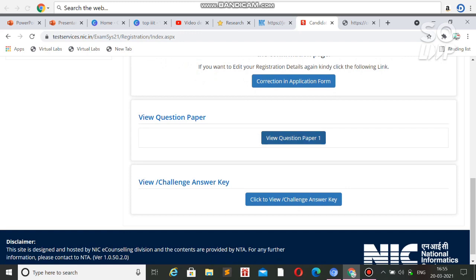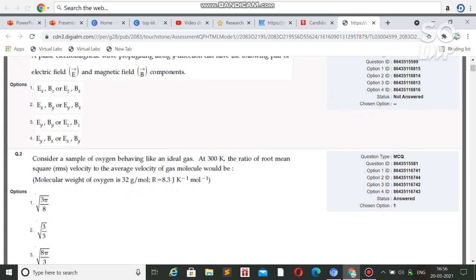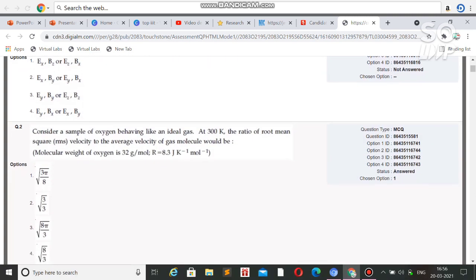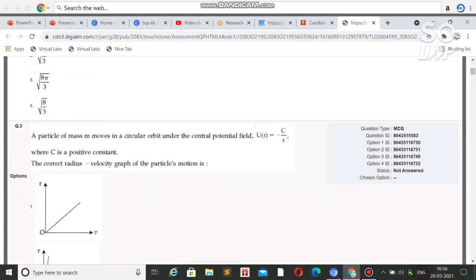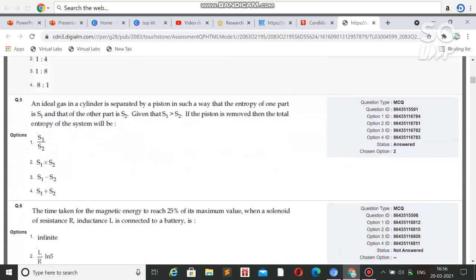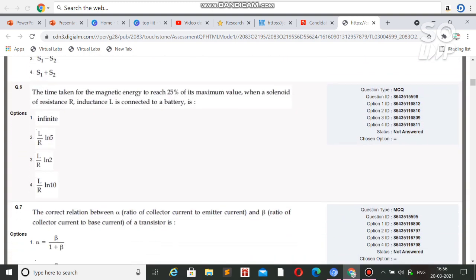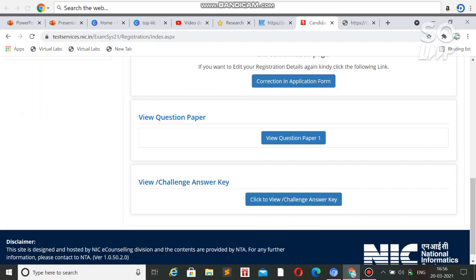And here is the question paper that you have done. Here is the response of the shift that you have appeared in. Here is the original question paper that you appeared for and the response that you have made. You just need to write down all the options that you have marked, the answer key IDs, and match them with the original answer key provided by the NTA. Go through all the questions and note the answer ID that you have provided, and then go to the second option, that is, click to view or challenge the answer key.